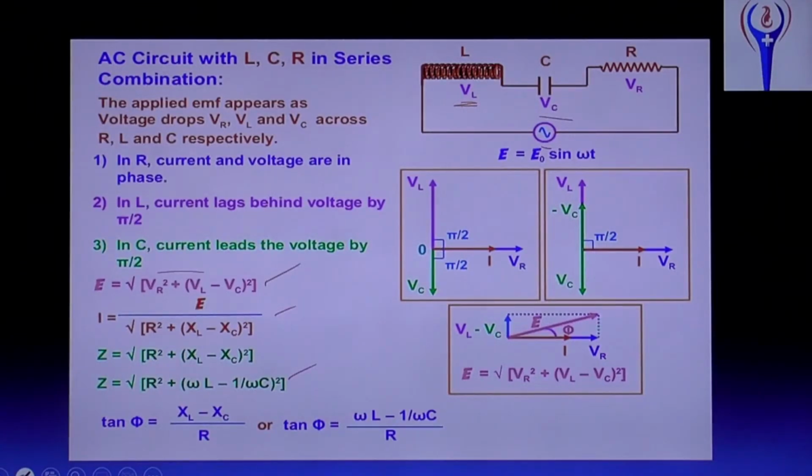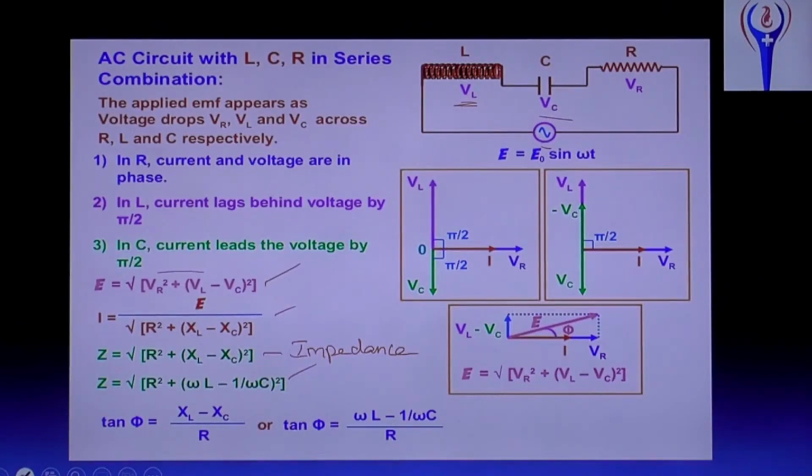Z is called impedance. What is impedance? Impedance is the resistance offered due to the resistor, capacitor and inductor combined.